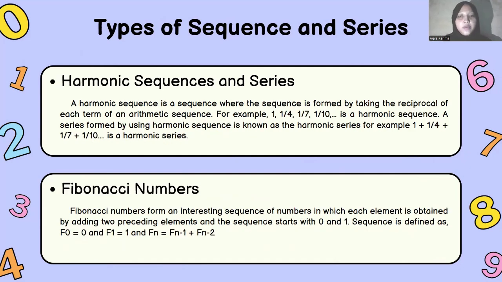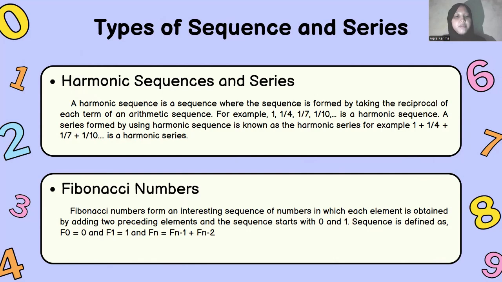Third type of sequence and series, harmonic sequence and series. A harmonic sequence is a sequence formed by taking the reciprocal of each term of an arithmetic sequence. For example, 1, 1 over 4, 1 over 7, 1 over 10 is a harmonic sequence. A series formed by using a harmonic sequence is known as the harmonic series. For example, 1 plus 1 over 4 plus 1 over 7 plus 1 over 10 is a harmonic series.